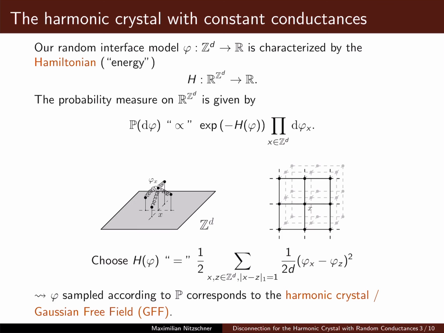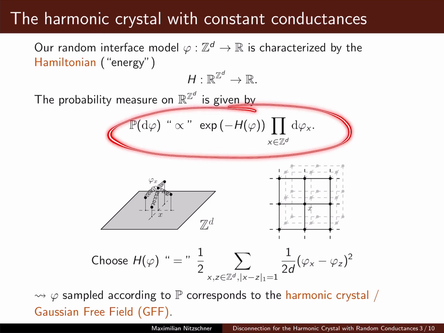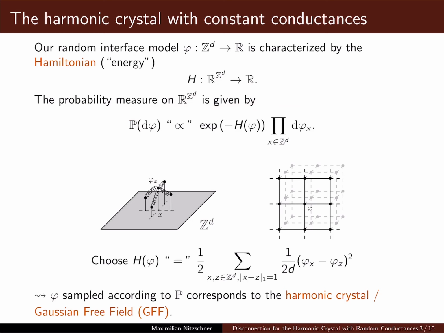What that means is that configurations with lower energy are favored. This, of course, is still a heuristic definition, since here we are speaking about infinite volume, but this can be made rigorous by, for instance, looking at finite volume approximations and then sending the volume to infinity.